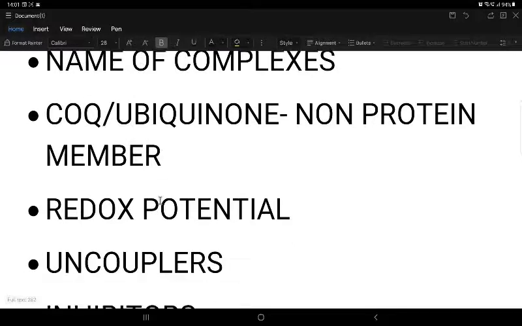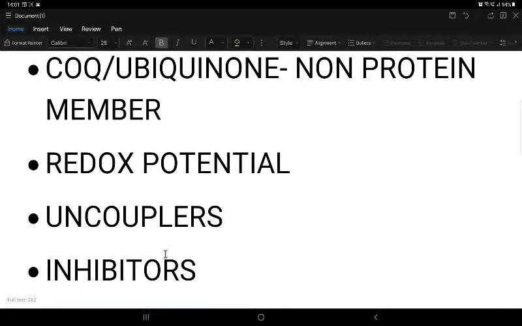Next, coming to the uncouplers. So what are the uncouplers? You have always seen that in the electron transport chain, the electron flow and the ATP formation go hand in hand. They form a good couple. So it's oxidation and phosphorylation. When these two come together, it's called oxidative phosphorylation.